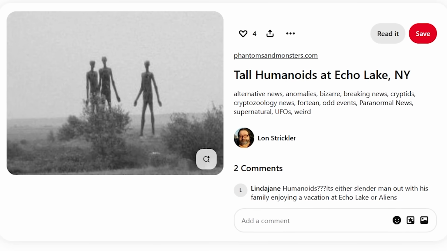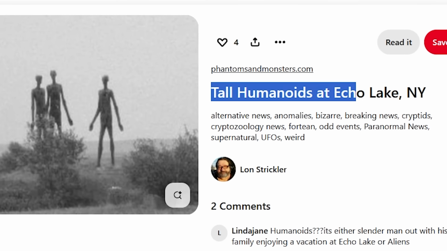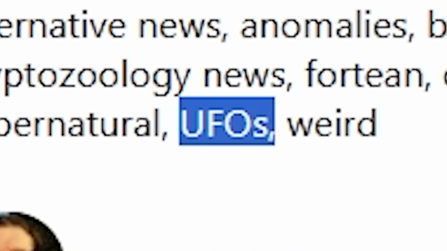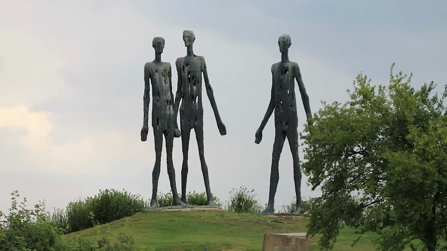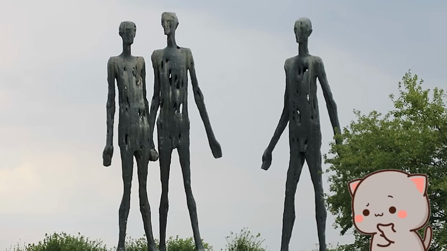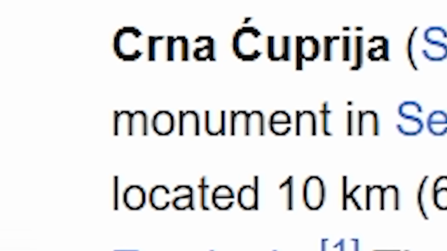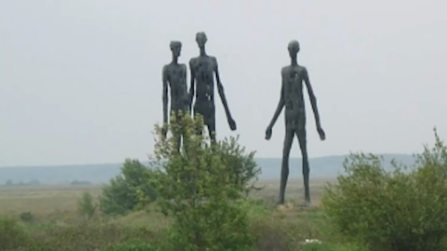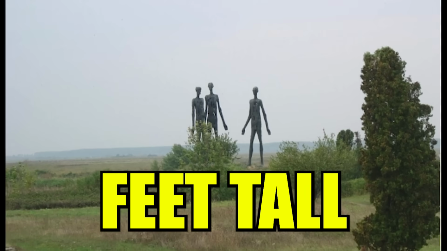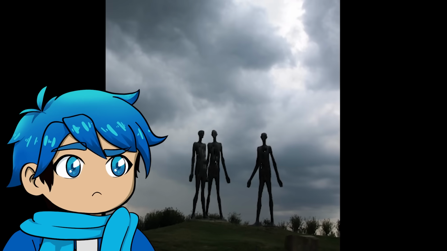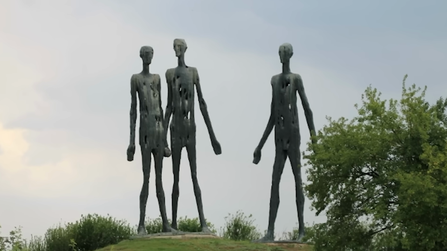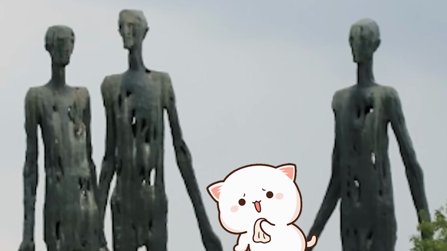Yeah, there's also this Pinterest post I saw, "Tall humanoids at Echo Lake, New York, UFOs, supernatural." But looking more into this thing, you can actually find out that these are just 3 different statues. Yeah, it's actually a World War II monument from Serbia, and now it is crazy because they do stand to be 30 feet tall, so these things are massive, and from far away they do look like giants, so I could see why people make this out to be like some sort of scary creature from the distance. But when you really get close to it, no, that statue is honestly pretty scary.